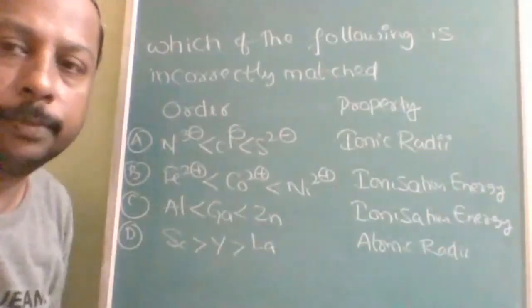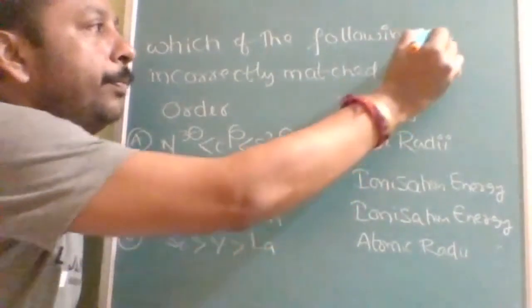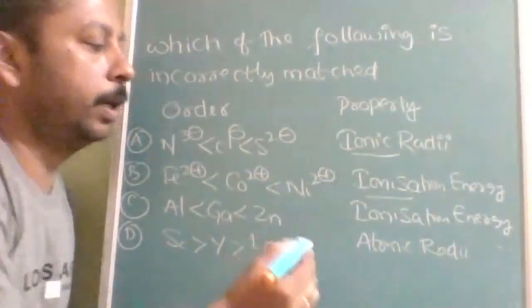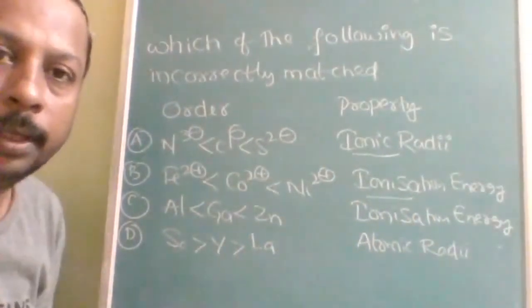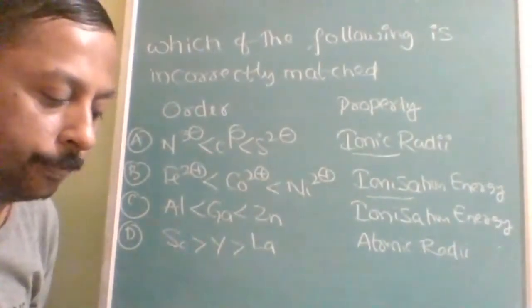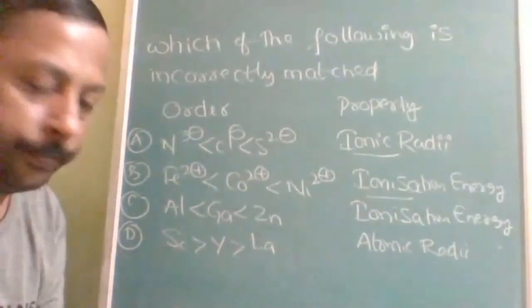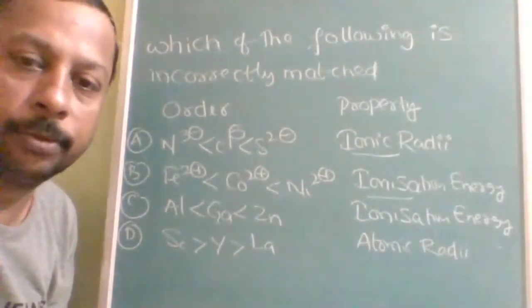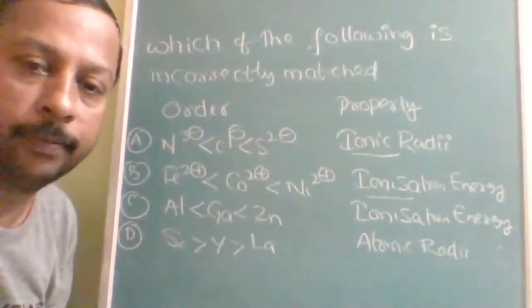Okay, next question. Which of the following is incorrectly matched? See, ionic radii, ionization energy, atomic radii. All the three orders, and they are not belonging to a single period, sometimes single group, even sometimes single block also. So, carefully answer this question. Next question is going to be a graph question, so try to be very careful. Don't skip till last. Every question is very, very important.